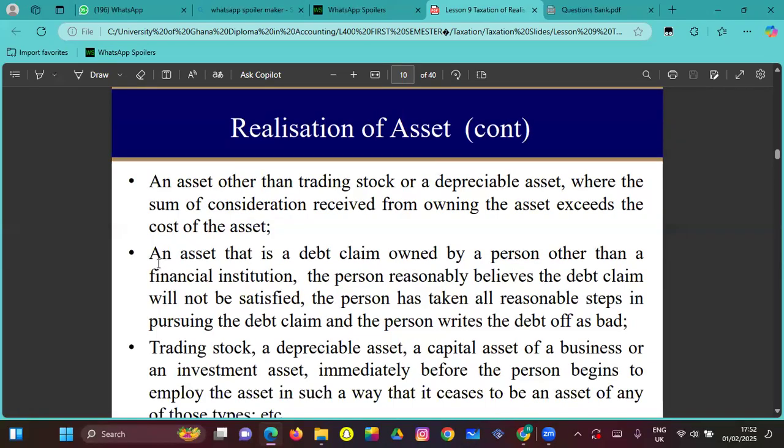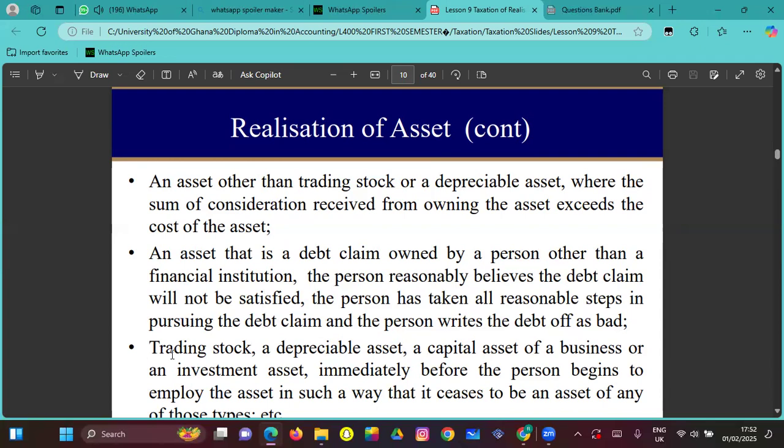An asset that is a debt claim owned by a person other than a financial institution, where the person reasonably believes the debt claim will not be satisfied, the person has taken all reasonable steps in pursuing the debt, and the person writes the debt off, right?